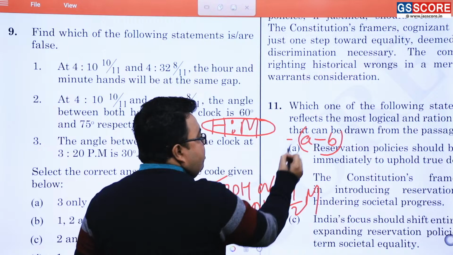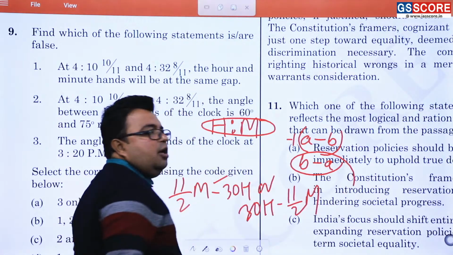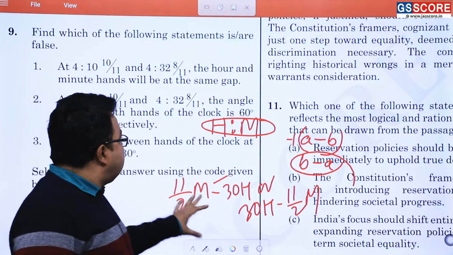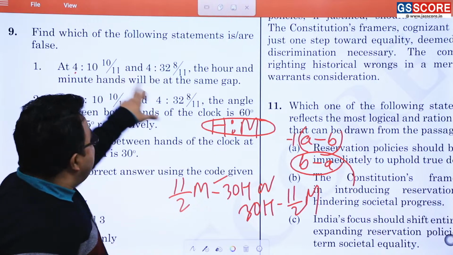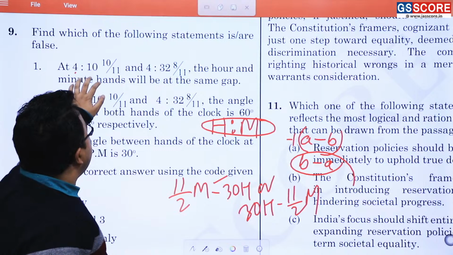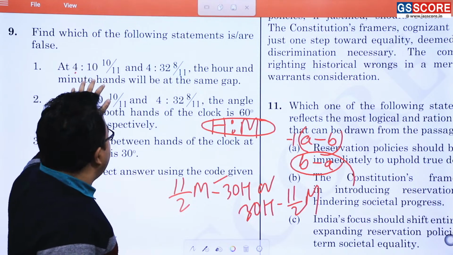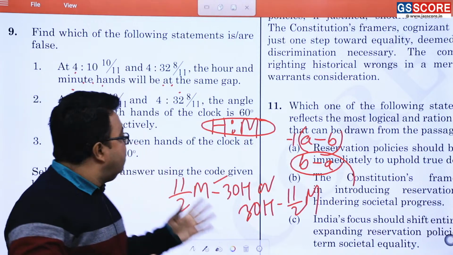Isme minus kar do, minus 1 multiply kar do, it becomes what? B minus A. That is the only thing. So you have to simply follow the process. Now h oblique m, what is this? This h is 4. This time is m. So following the process, you will be getting a specific angle between this very point of time and this very point of time, and you have to check the answer of the question.